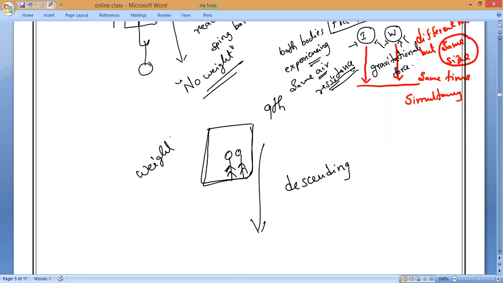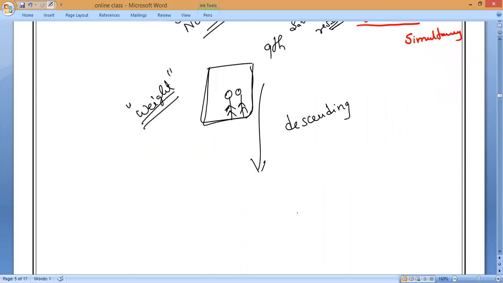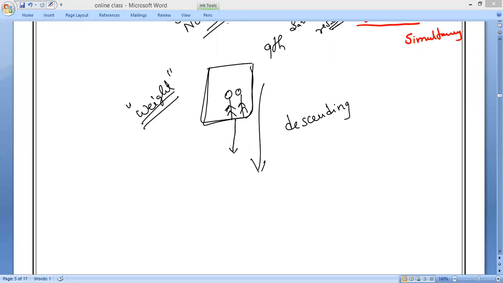All of you should remember, because you don't know the difference between weight and mass. That we will also study. So you will feel a decrease in your weight, because a body experiences some force when we are moving down. Can anybody guess what that force is? When our body is moving down, we experience one force. Anybody can tell me what that force is?